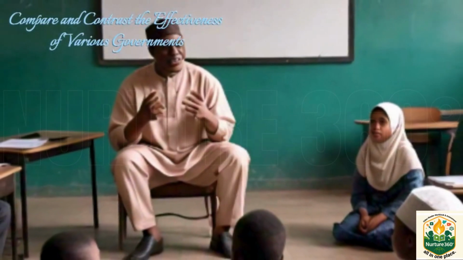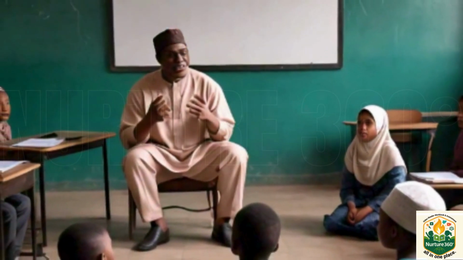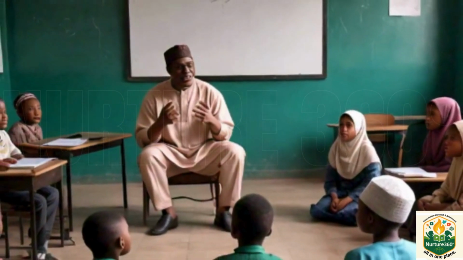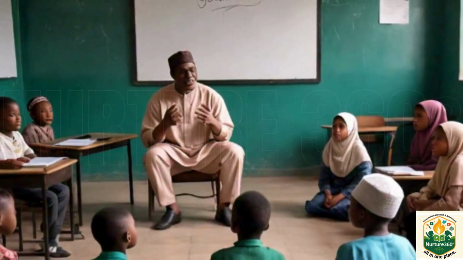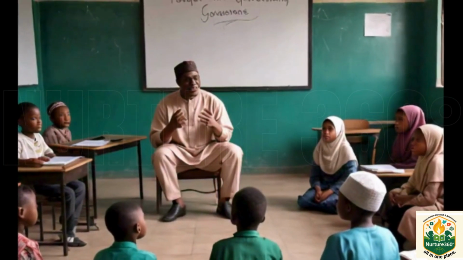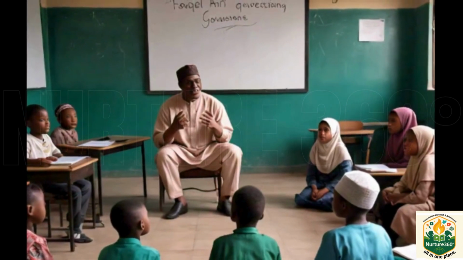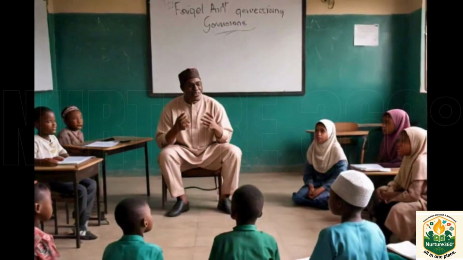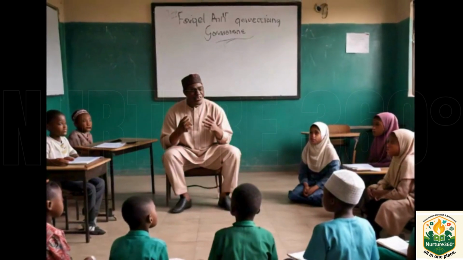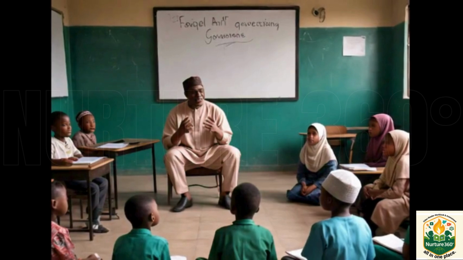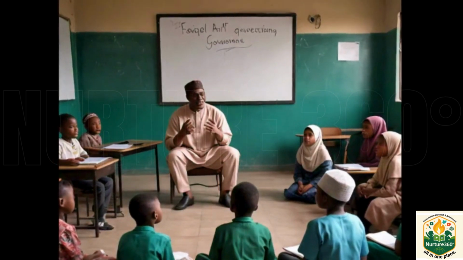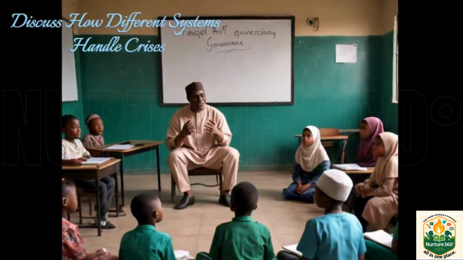Uncle Musa challenged the children to think critically. Compare the effectiveness of these different governments. What makes one system work better than another in certain situations? The children discussed. Yakubu mentioned, a monarchy might be stable because the ruler stays for a long time, but it could be unfair if the king is not good. Fatima added, a constitutional government lets people choose their leaders, which is good, but elections can sometimes cause disagreements. Uncle Musa nodded. Excellent points.